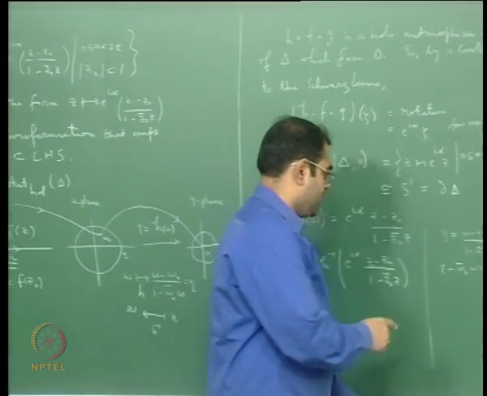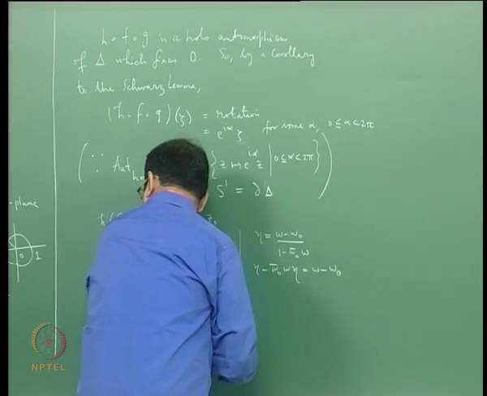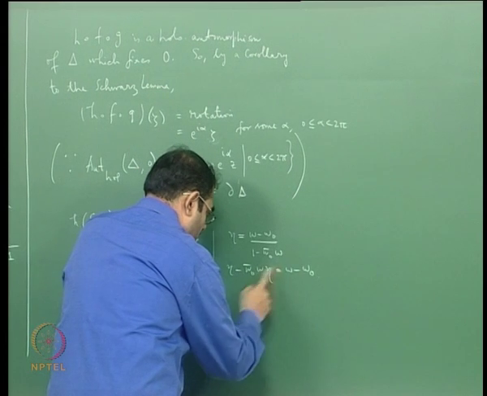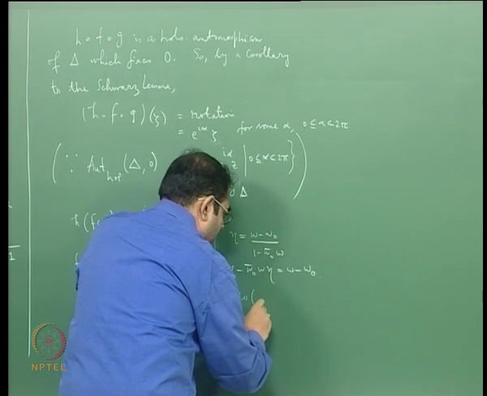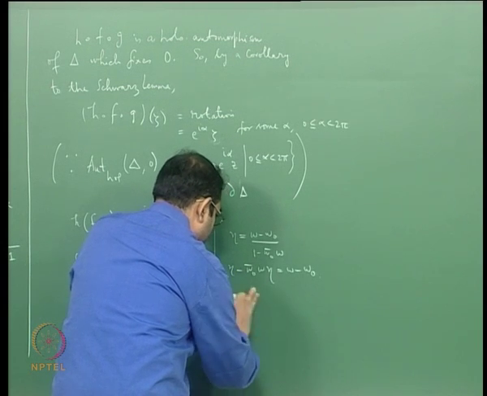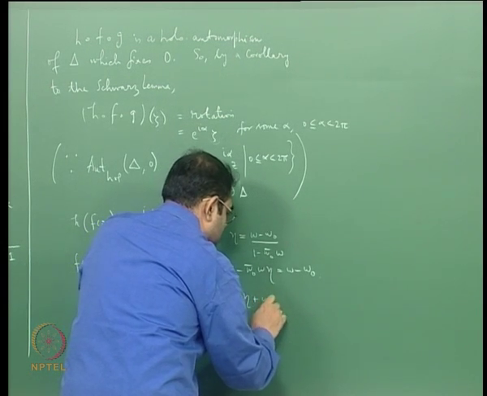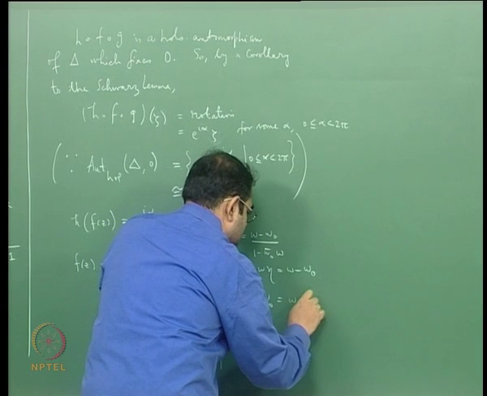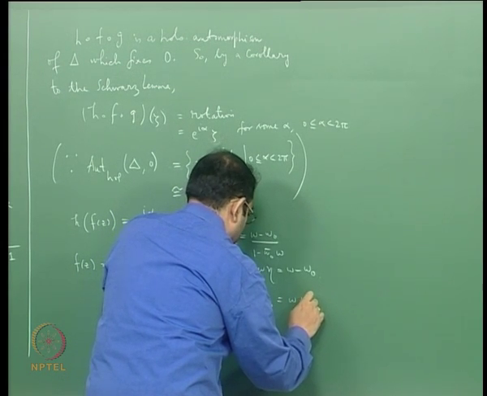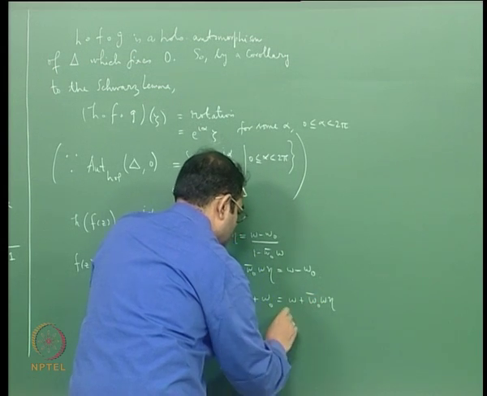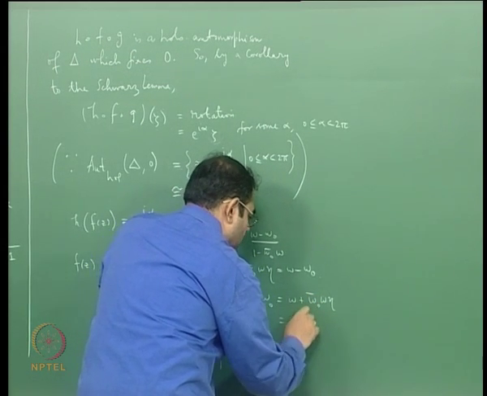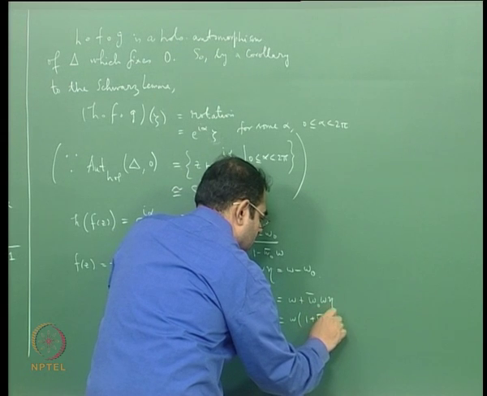So I'll have to calculate W from this. I'll get eta plus W naught is equal to W plus W naught bar W eta, which is W into (1 plus W naught bar eta).